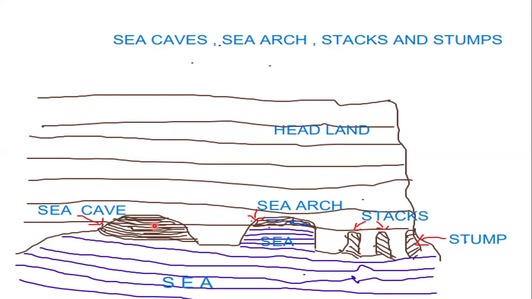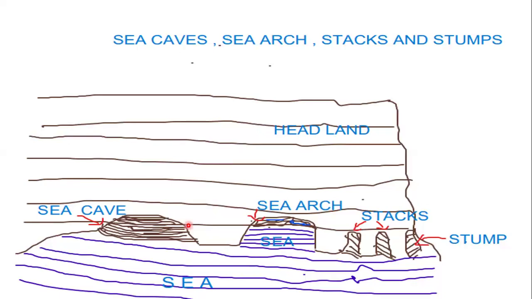A sea cave generally develops when the overhanging rock is strong enough to stand without much support from below. These are found in limestone and chalk regions.